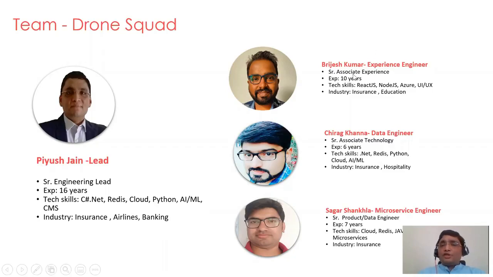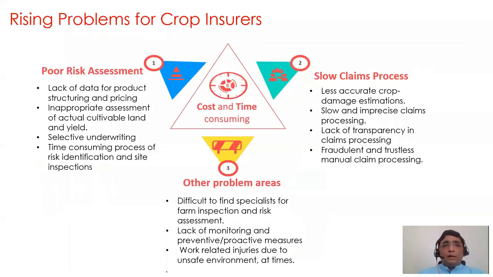Along with me, I have Brijesh Kumar, an experienced engineer, Chirag Khanna, a data engineer, and Sagar Shankla, a microservice engineer. We have taken a use case of the crop insurance sector because they are facing a lot of challenges in terms of poor risk assessment because of lack of data, slow claim process because of the remote location inspection, and some other areas like difficulty finding a specialist for farm inspection. Due to all these issues, the cost and the time have increased a lot for the insurer.